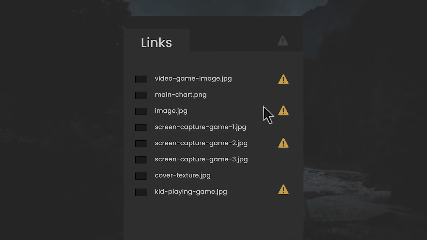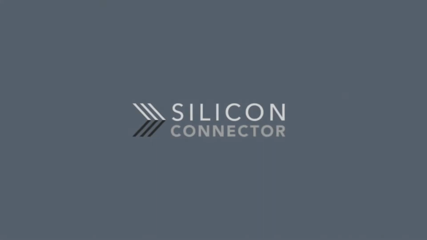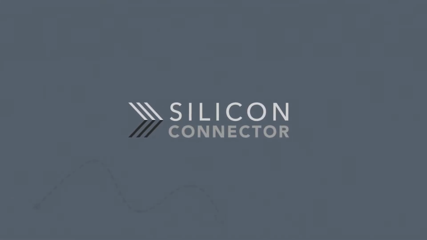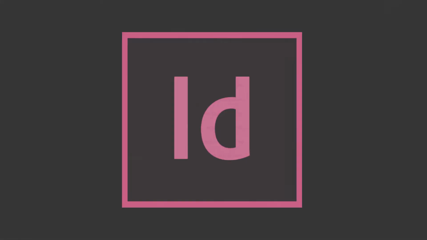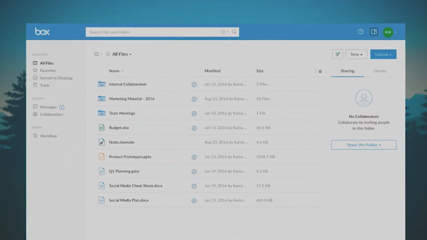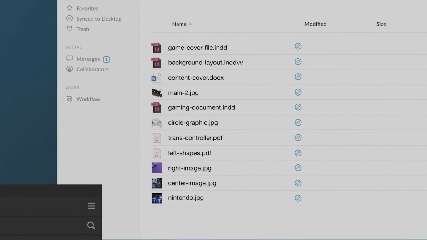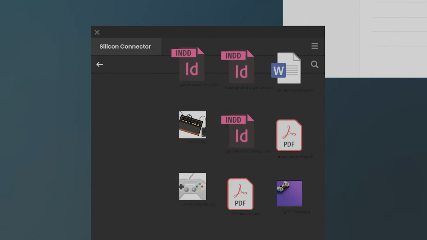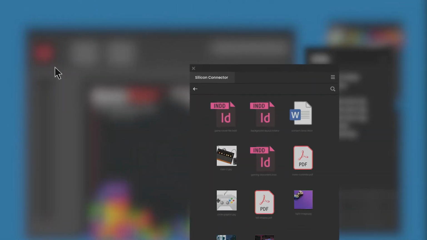Want a more efficient solution? Introducing Silicon Connector, the solution that seamlessly connects the world's favorite design and layout tool, Adobe InDesign, with the content management system, Box. Getting started is easy. After installing Connector, you can navigate Box to find the assets you need, right from within InDesign.